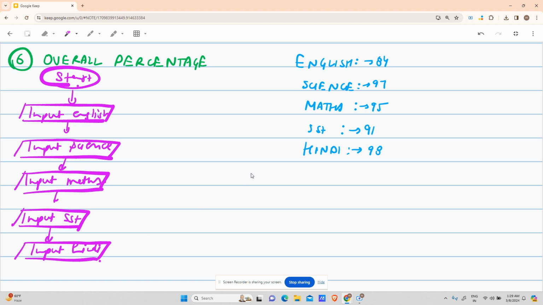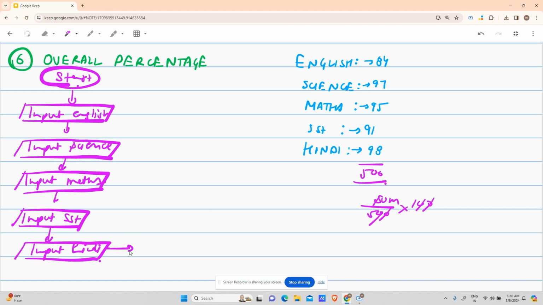Now, what is my percentage formula? It is the sum of English plus science plus maths plus SST plus Hindi, divided by the total marks, 100 into 5, 500, into 100. The zeros cancel, so my actual percentage is sum by 5.